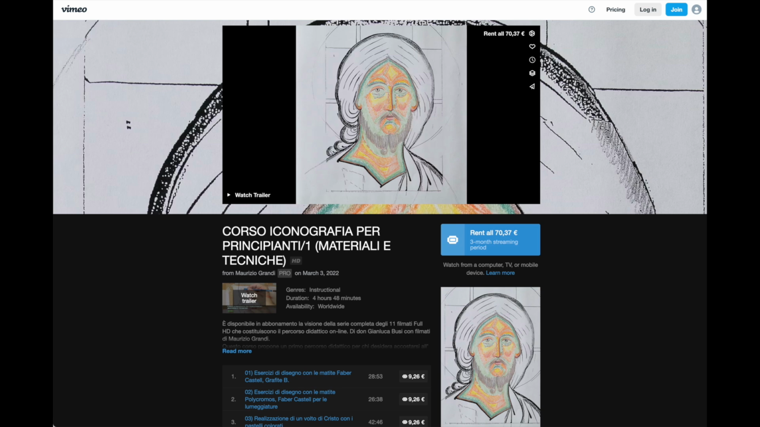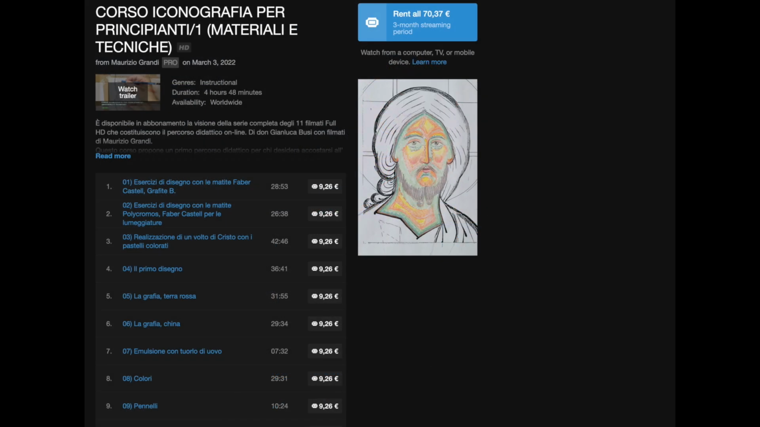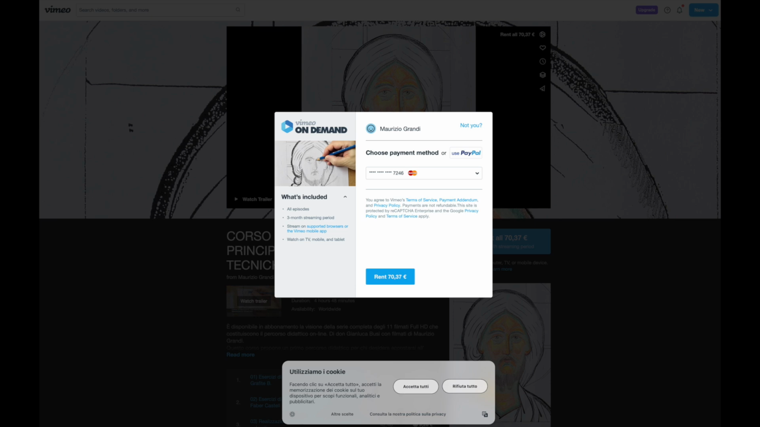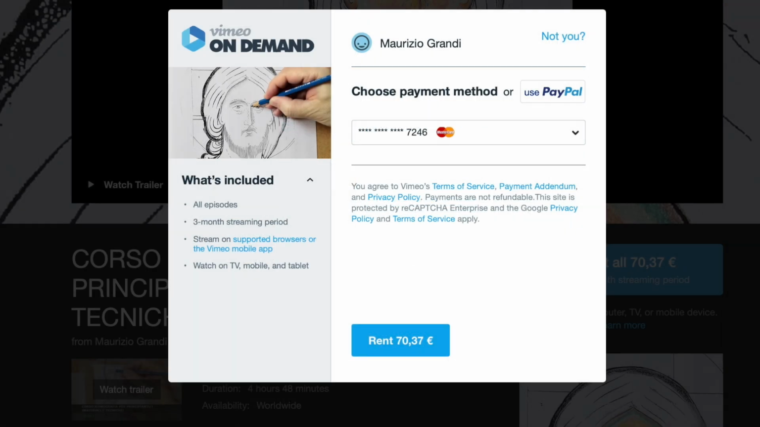Step 3. Rent or subscribe. To access the full course, click Rent All. This screen will appear, allowing you to pay via PayPal or credit card. Your 3-month subscription will begin immediately.